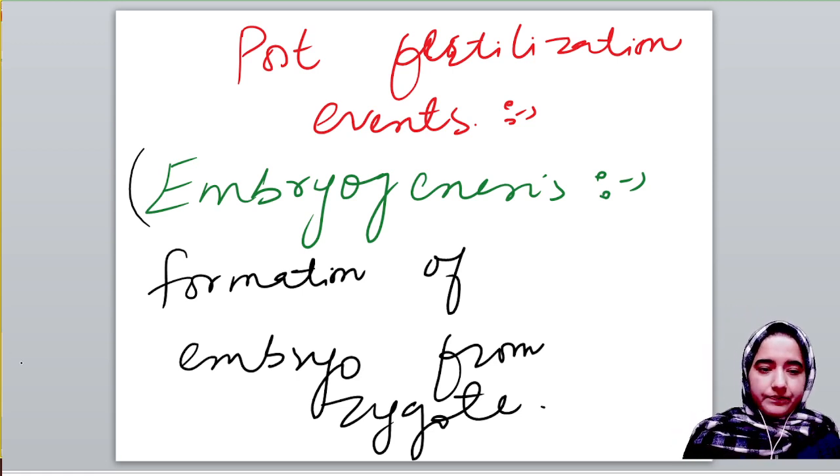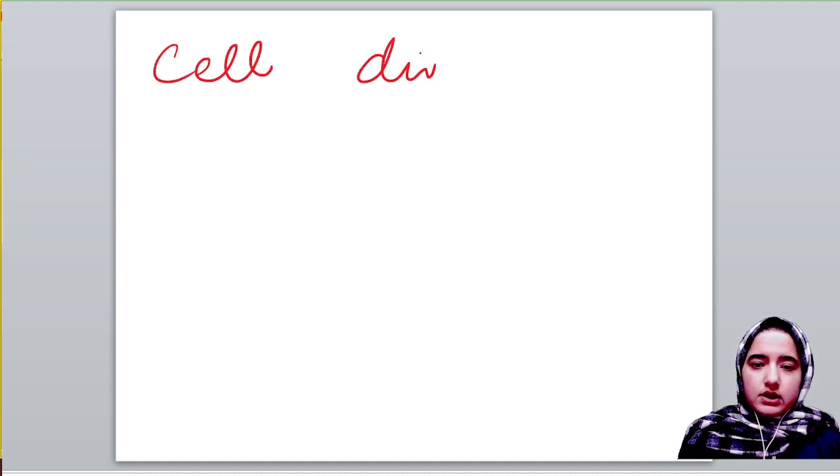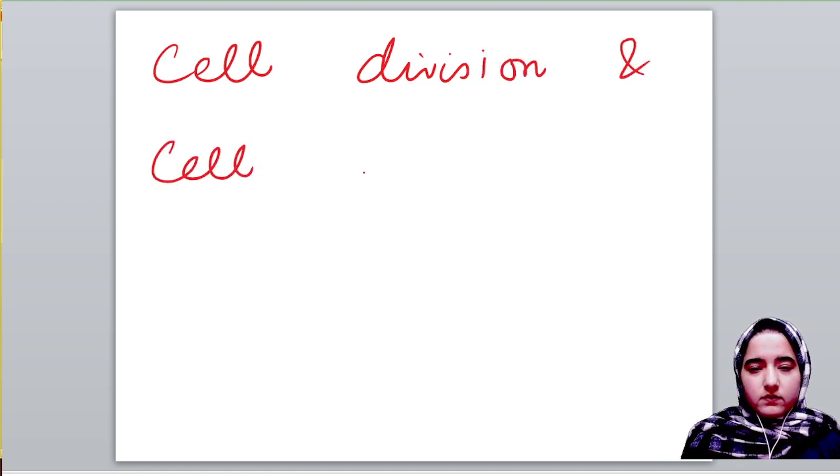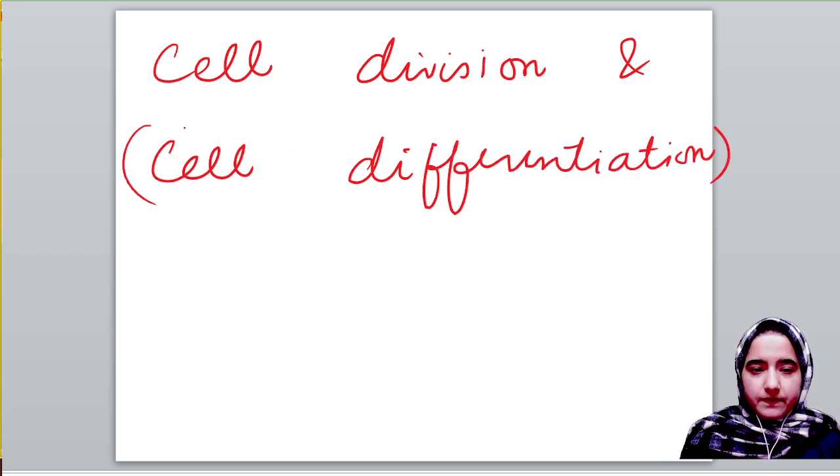Please remember. Moving forward, we will see how embryo will form from zygote. In zygote, cell division and cell differentiation will take place.